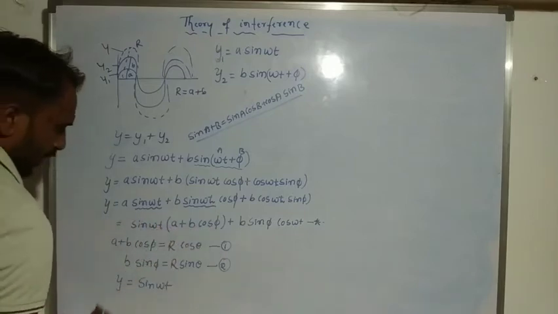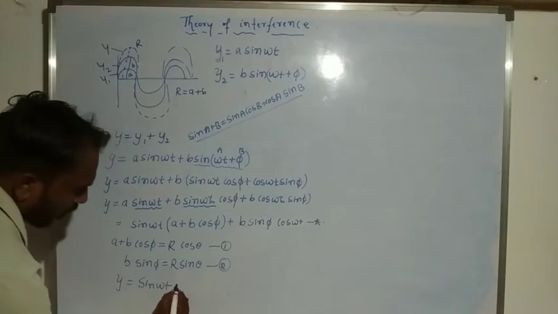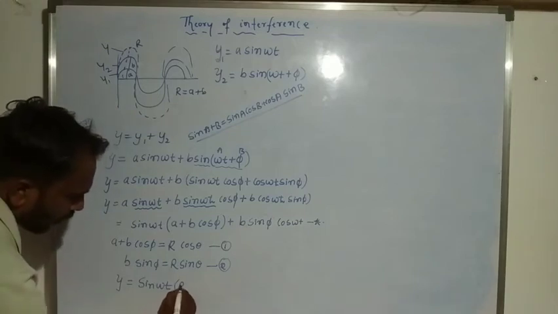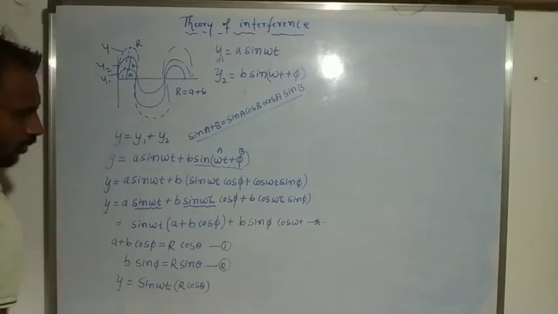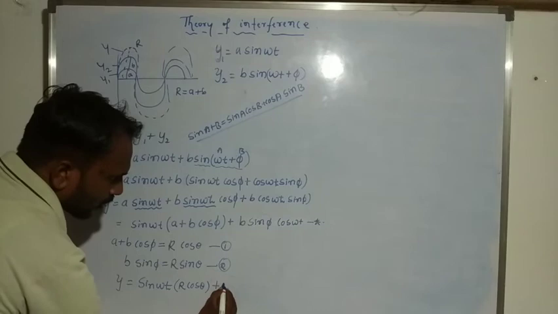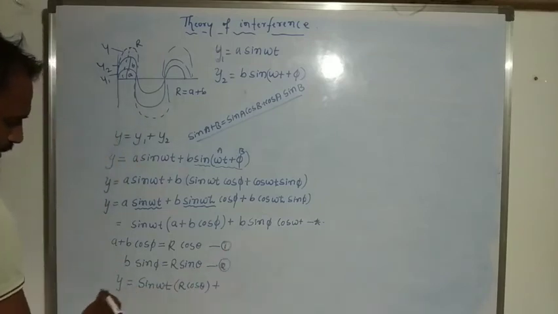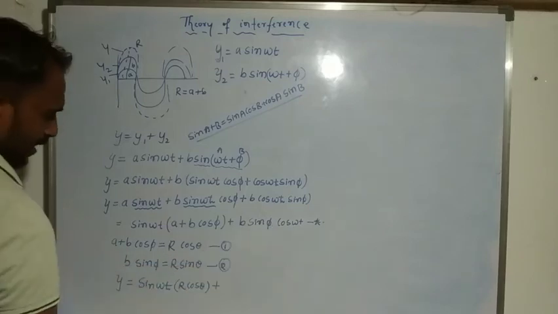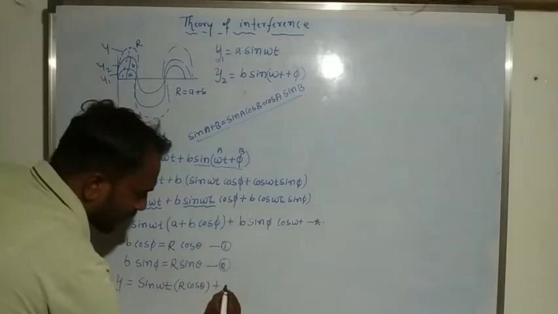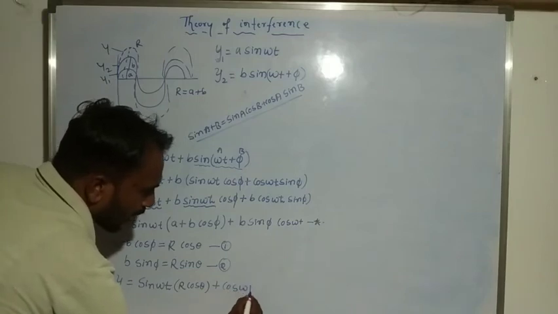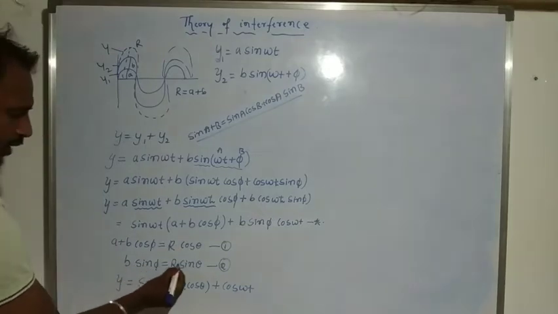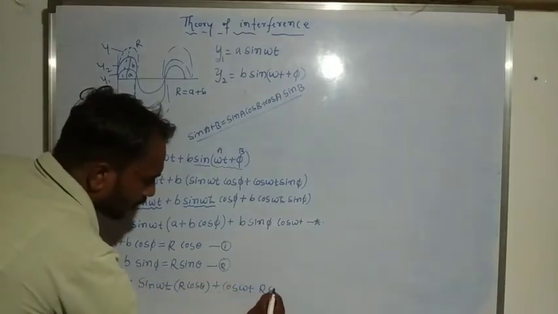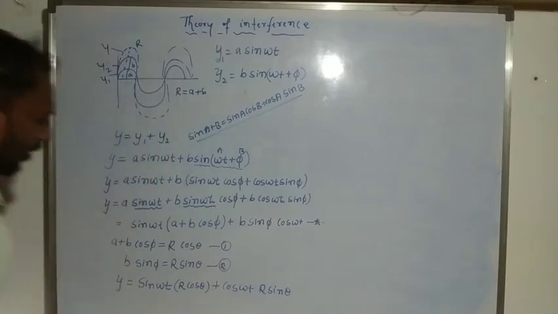Here (a + b cos pi) means r cos theta, plus, where b sin pi we consider r sin theta. So cos omega t into b sin pi means r sin theta.